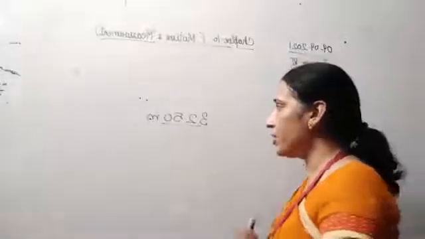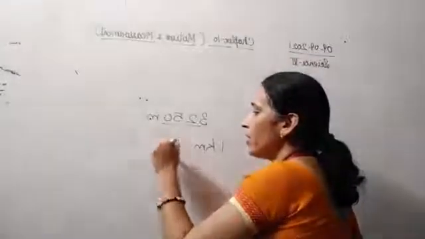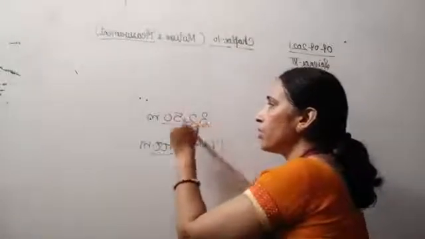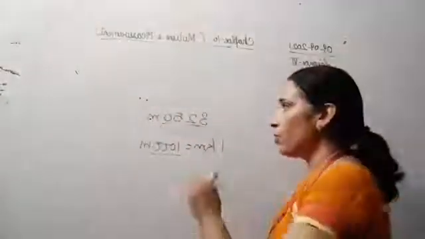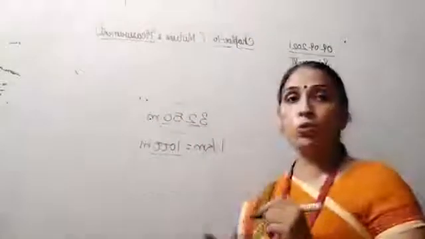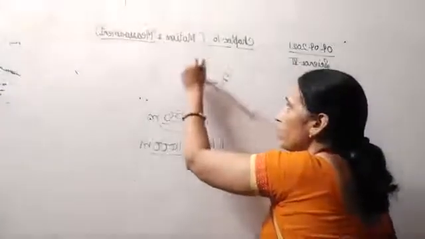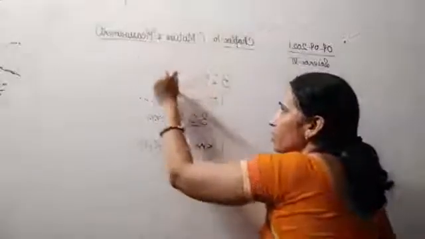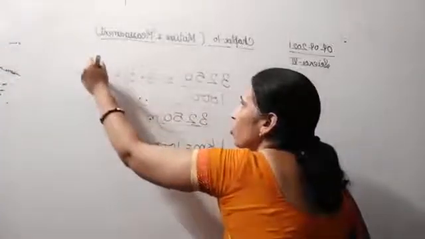So as you all are aware, 1 kilometer is equal to 1000 meter. What we are supposed to do is convert this distance, which is given in meter, into kilometer. So we are supposed to do division. 3250 will be divided by 1000 meter, so that will become 3.250 kilometer.